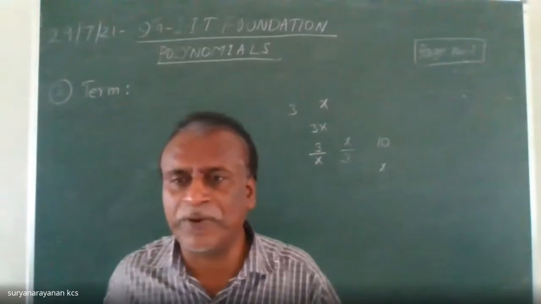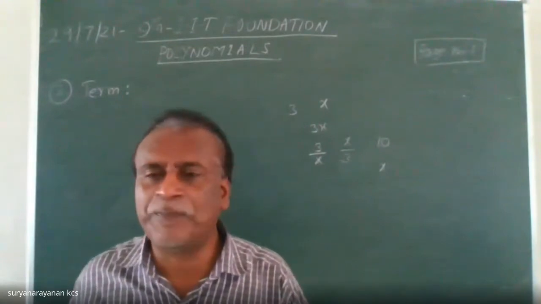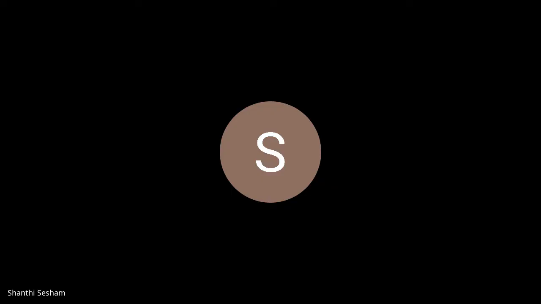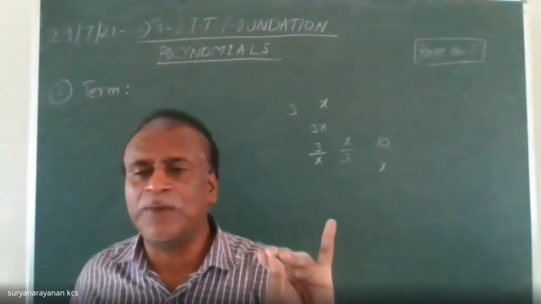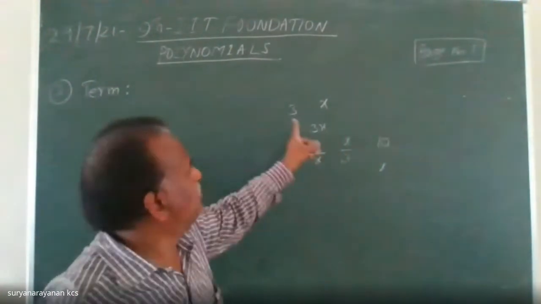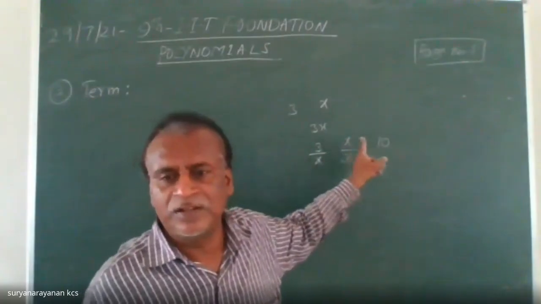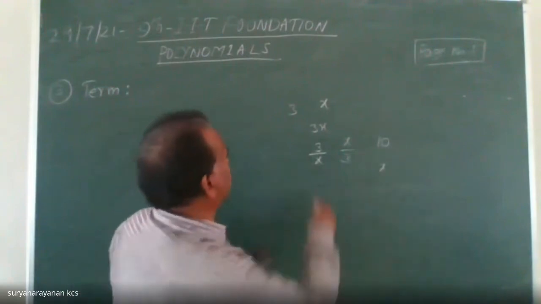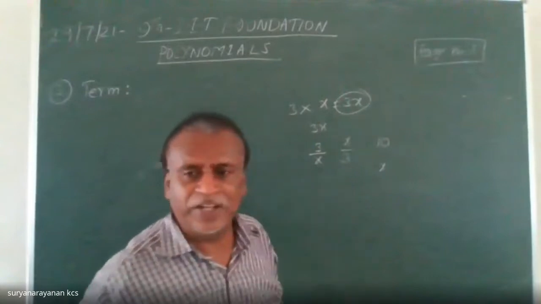Addition, subtraction, multiplication, and division. Multiplication. Very good. 3x means 3 into x.